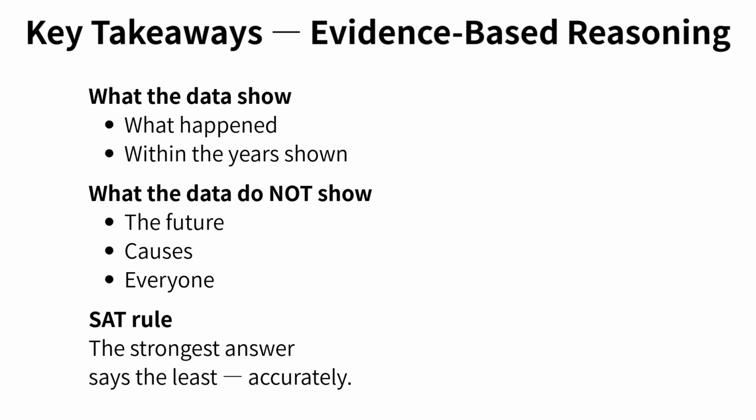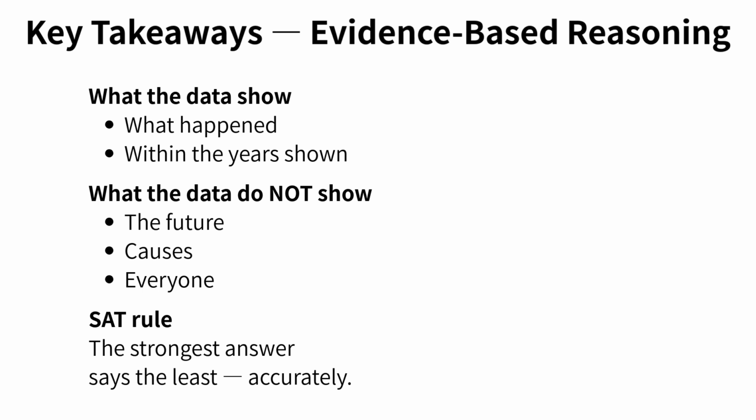Second, what the data do not show. And this is where the SAT sets traps. The future. Even if a trend looks clear, like the sleep graph, the data only describe the past years on the chart. The SAT wants you to confuse a trend with a prediction. A trend is evidence. A prediction is a guess.